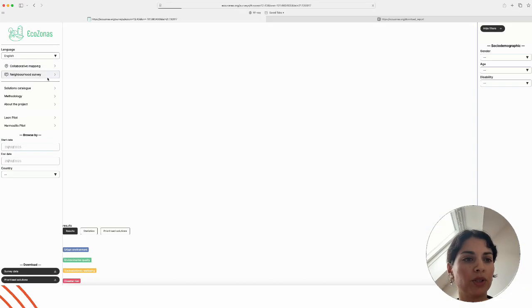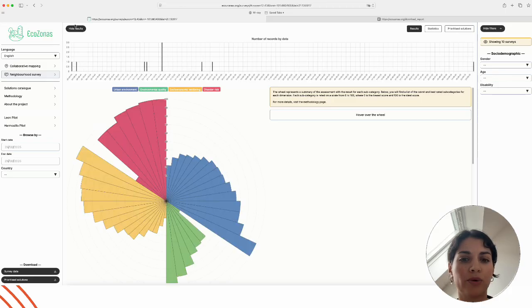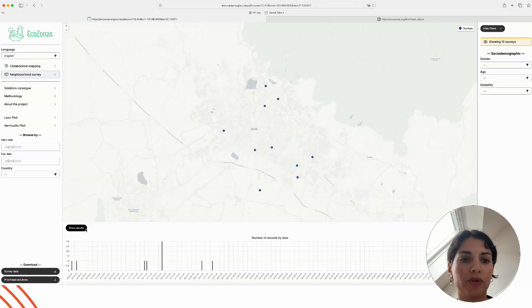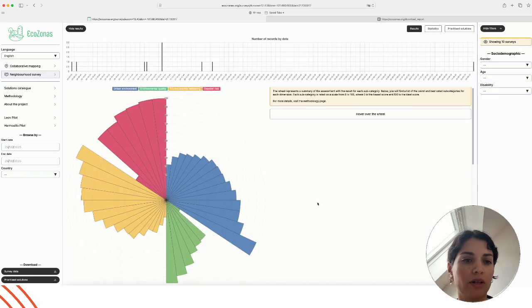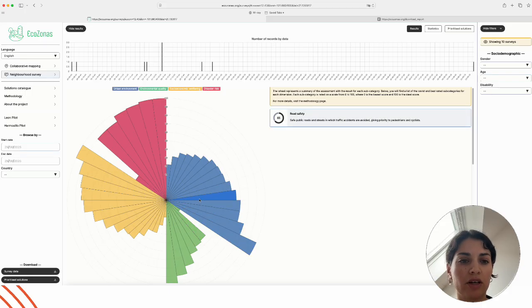Now let's switch to the neighborhood survey tab, where we can explore the survey results. Here we also have the map to check what area we are seeing, and we have the results shown in this wheel by dimension, by these 4 dimensions. In each dimension there are specific topics that are addressed: sustainable mobility, road safety, mixed uses. So we can see the result for each of these topics, for security, walkability, cyclability, etc.